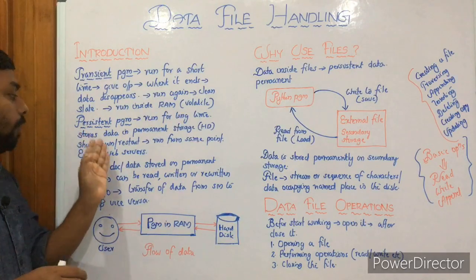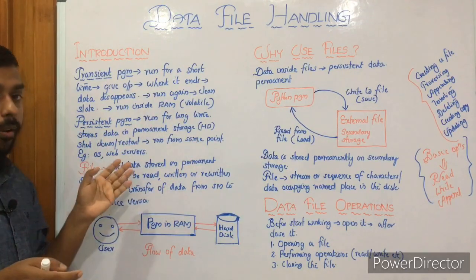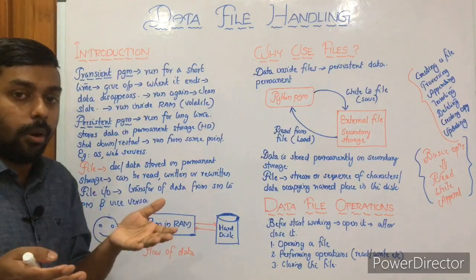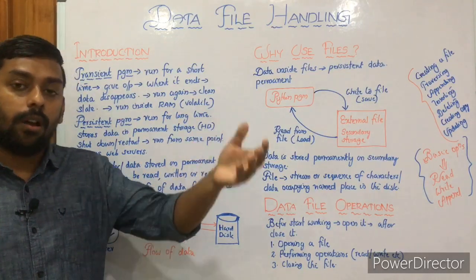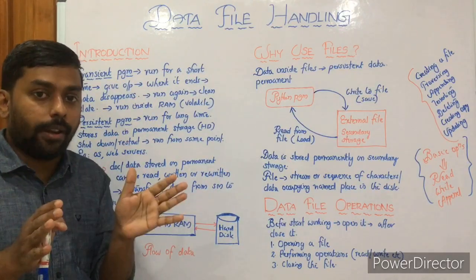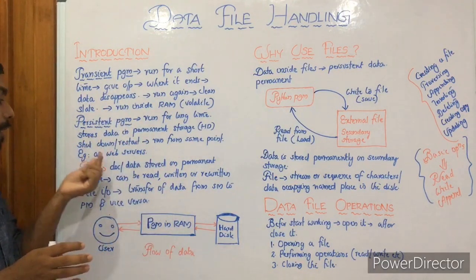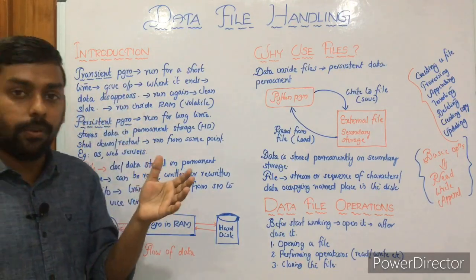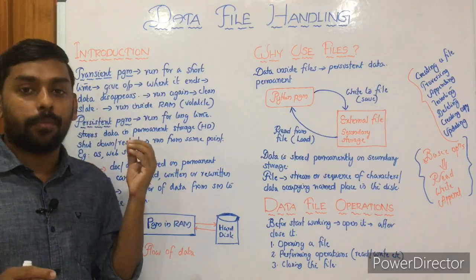For example, suppose you shut down or restart your program or your computer. What happens is, after coming back again, after booting, you get the same point. Execution starts at the same point. That's what persistent programming is. Operating systems and web servers are examples of this. So this is what a persistent program is.